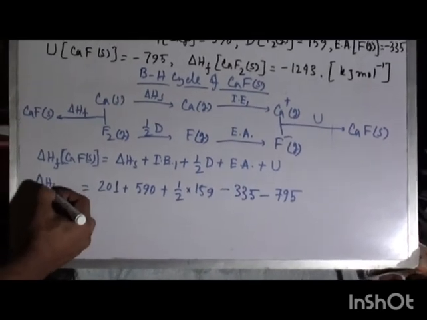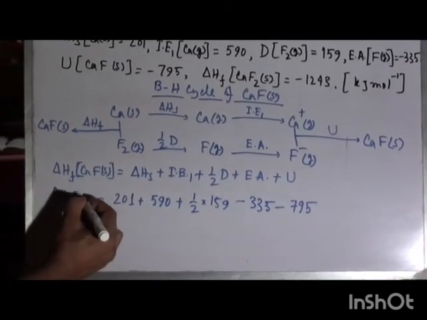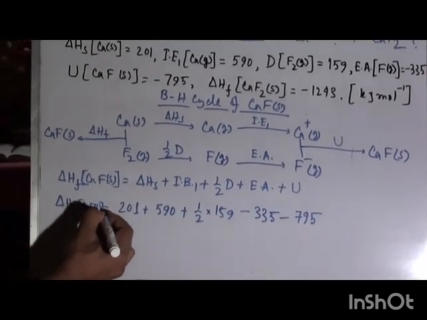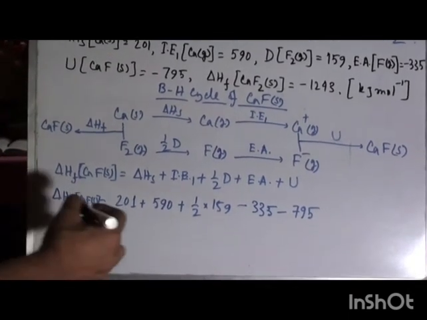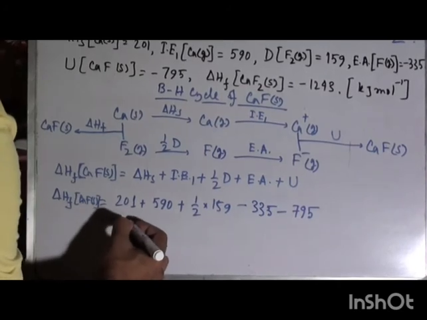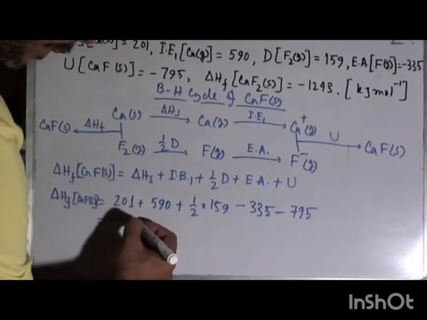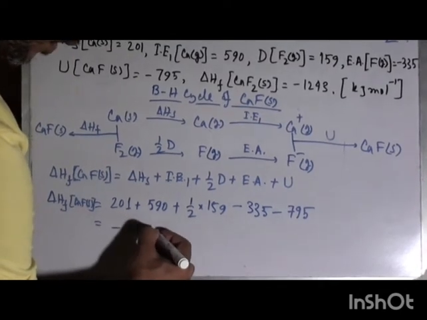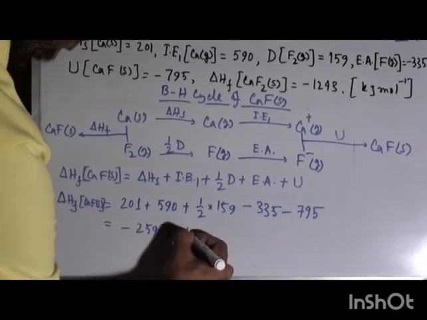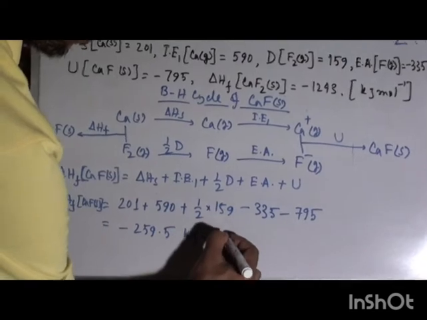Delta H formation of CaF solid is equal to minus 259.5 kJ mole inverse.